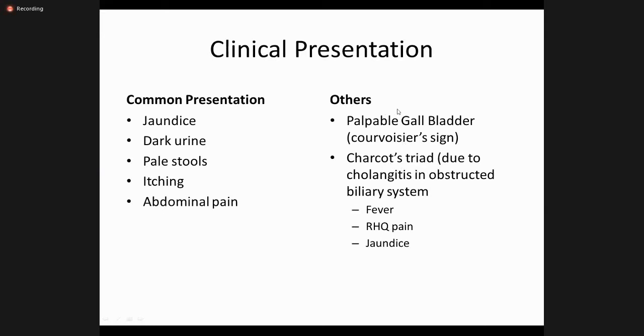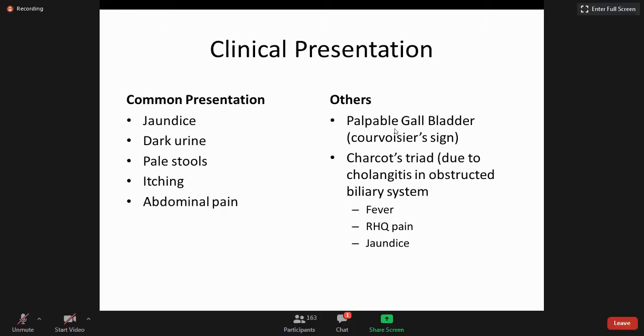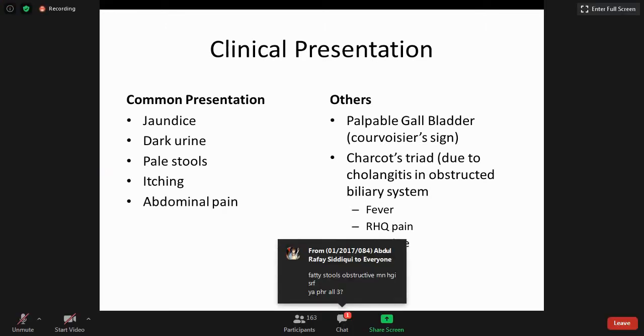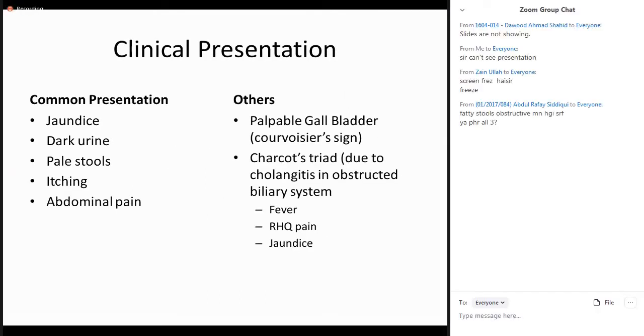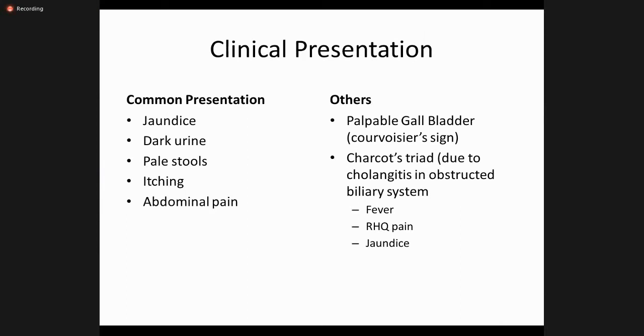So when the gallbladder is palpable in a patient with jaundice, we can say Courvoisier's law is that it is not due to stone disease. Because if the patient has gallstones and these gallstones are the cause of jaundice, first of all, these gallstones cause multiple attacks of acute cholecystitis and chronic cholecystitis in the gallbladder. So Courvoisier says that the gallbladder is already contracted and thick-walled, and then this stone